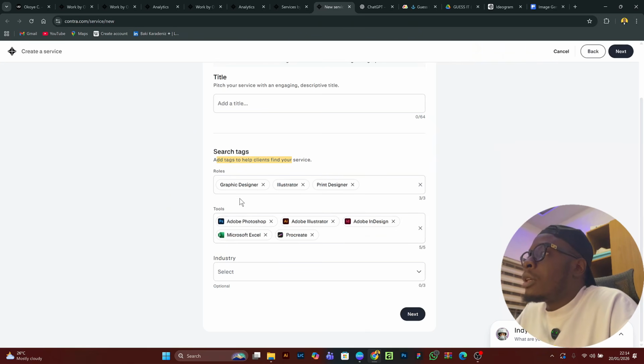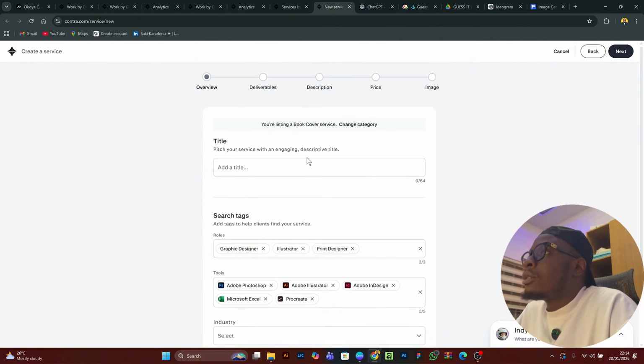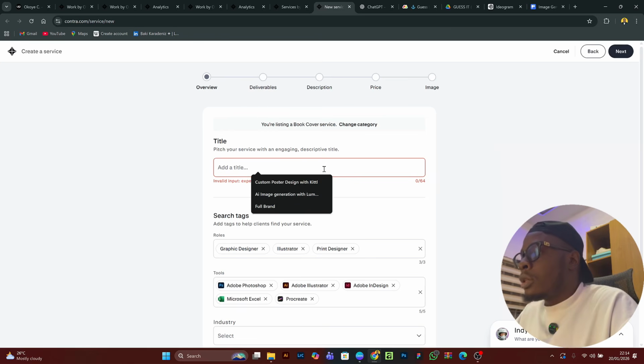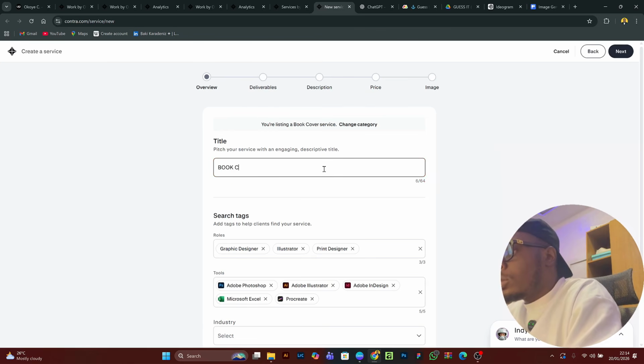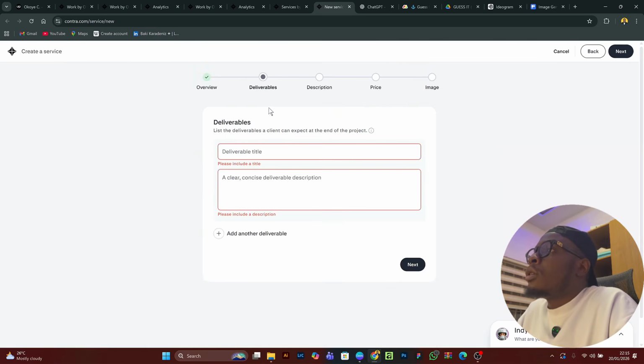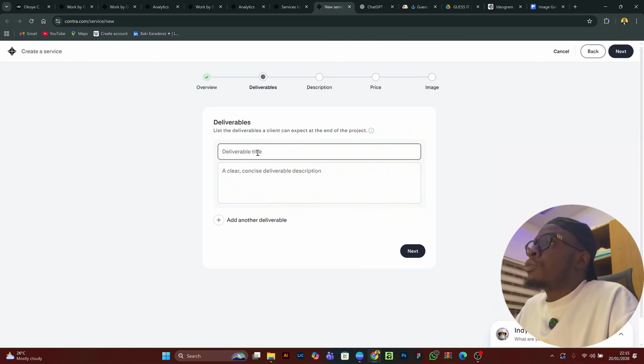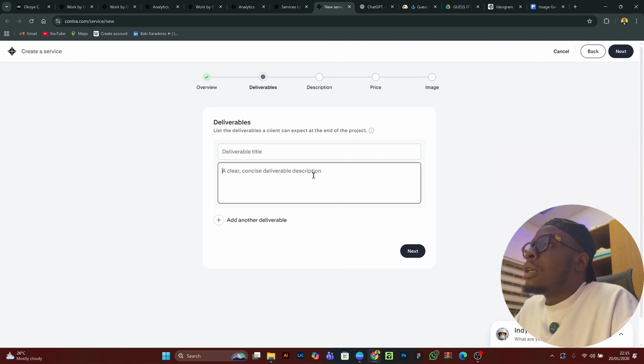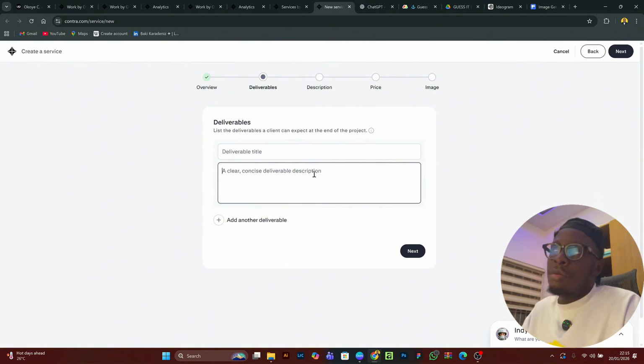After adding the tags, you add tools. Then you select the industry, maybe art also. Let's just put a title, book cover. Then you put a clear description here, maybe book cover design and so on.